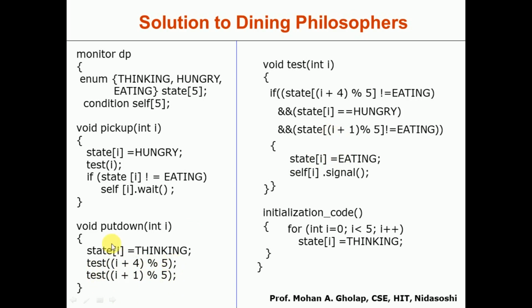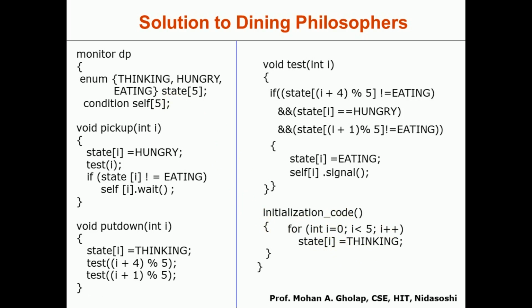So this is how the put down method is implemented. Apart from this we have one more, that is initialization code, where we initialize the state of all the philosophers to thinking. This should be executed at the beginning. Understood? In this way the solution can be provided for the dining philosophers problem using monitors.